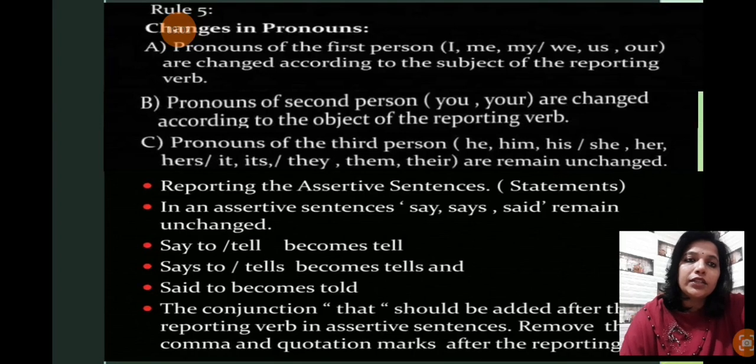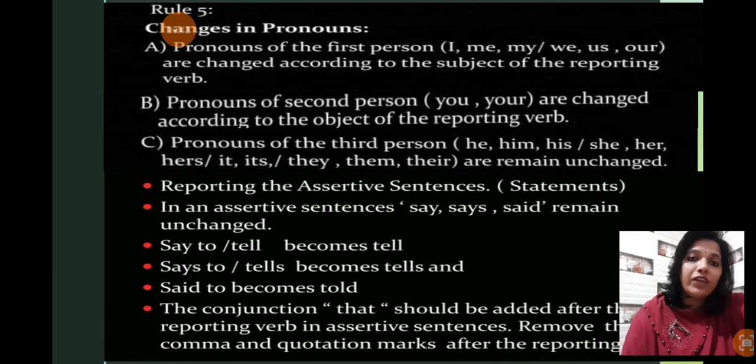Okay, reporting the assertive sentences, statements in the assertive sentences. They are telling that if we are reporting statements in assertive sentences, then what changes are required? Say, says, said remain unchanged. Assertive sentences like he says, I say, he says, they said, he said. So these will be in the reporting verb, and these three terms will remain the same. Keep it in your mind: say, says, and said will not bring any change. It will be similar in indirect speech also.